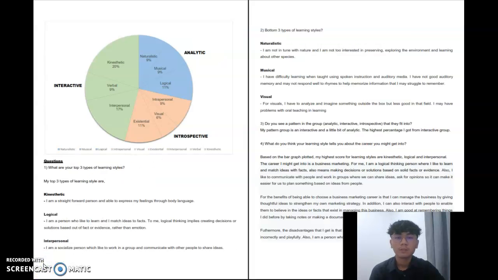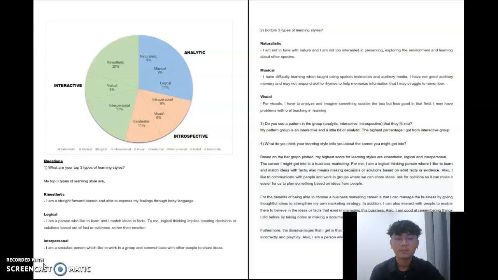So, moving on to my pie chart. Basically, my pie chart is based on the bar graph. In my pie chart, my highest percentage is from interpersonal, kinesthetic, and logical. That is my top 3 highest percentage in my pie chart.